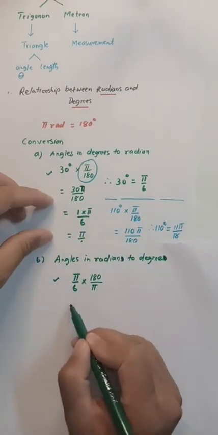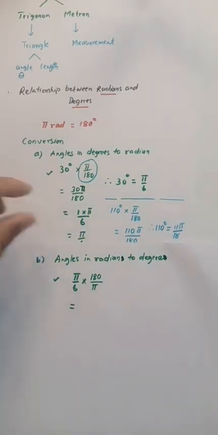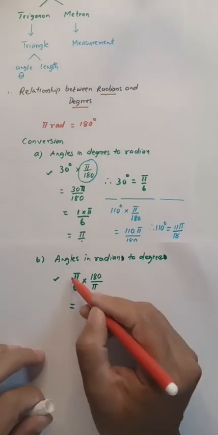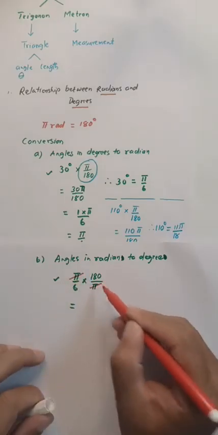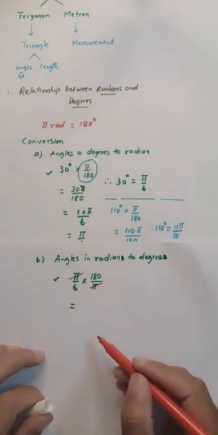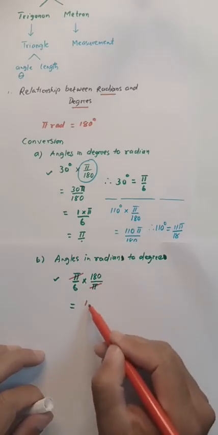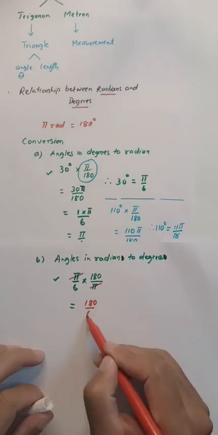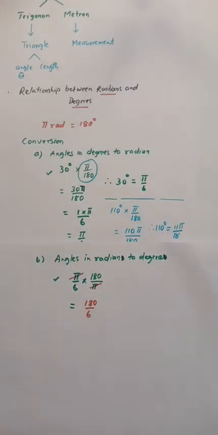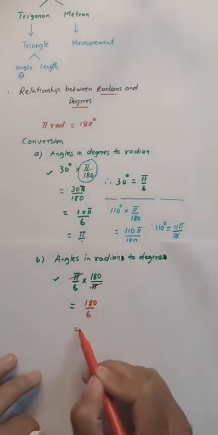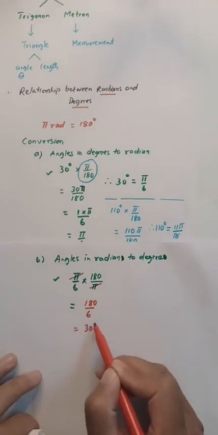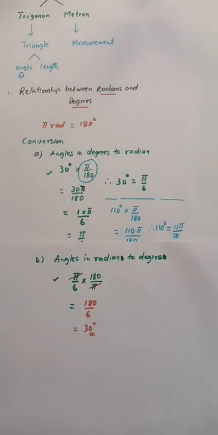This pi and this pi will get cancelled, and 180 divided by 6. 180 divided by 6, 6 times 3 is 18, which is 30 degrees.